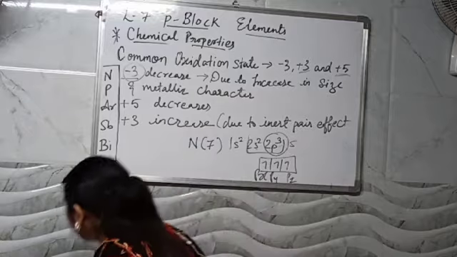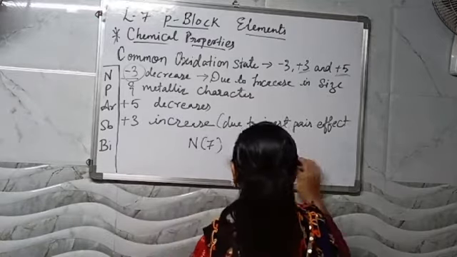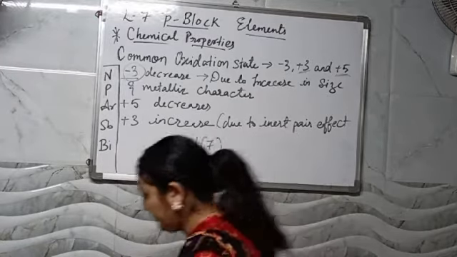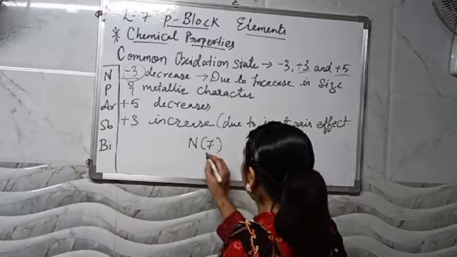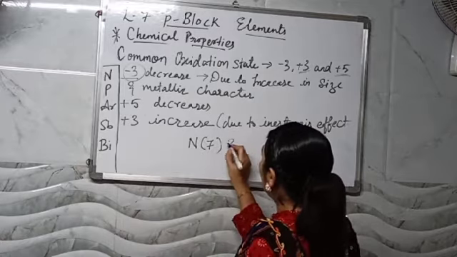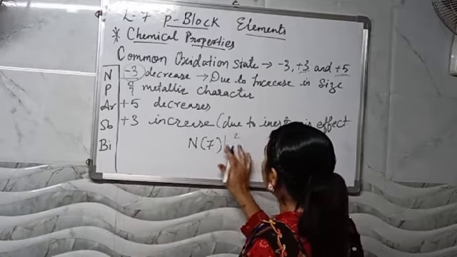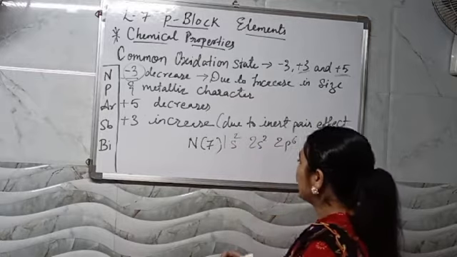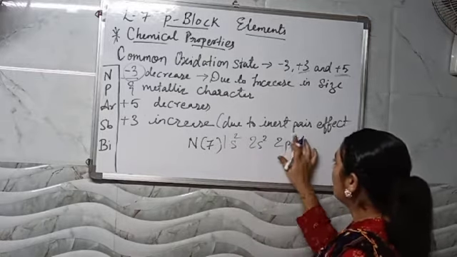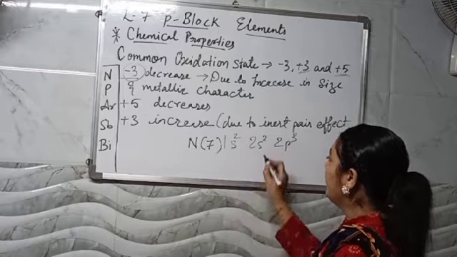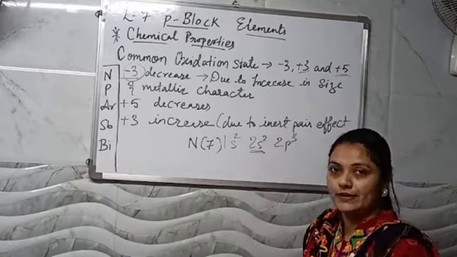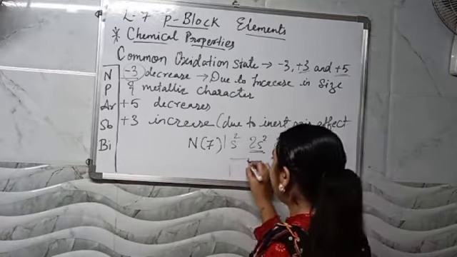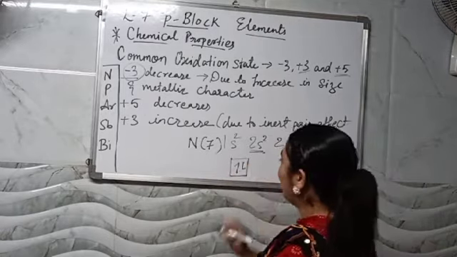Dear students, when I am writing nitrogen, that is 1s2, 2s2 and 2p3. So dear student, remember 2p3. Remember these are 2 electrons. Your S is having 2 electrons.